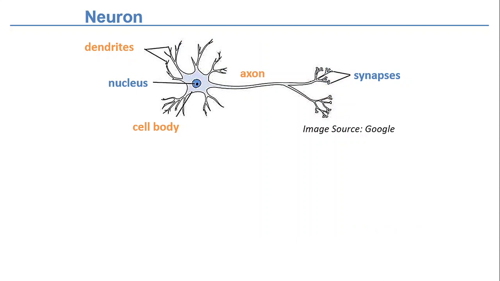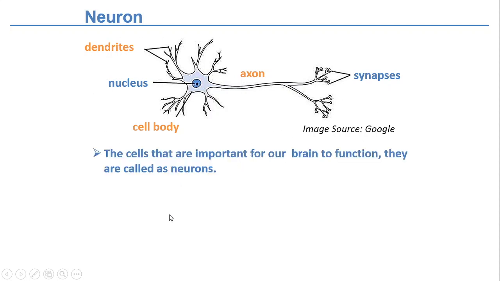So first we would talk about neurons. Neurons are pretty complex cells, and they are the cells that are important for our brain to function. As I said, they are highly polarized cells, right? So they consist of these complex processes. These are dendrites, a relatively small cell body, or soma, and a pretty long axon.